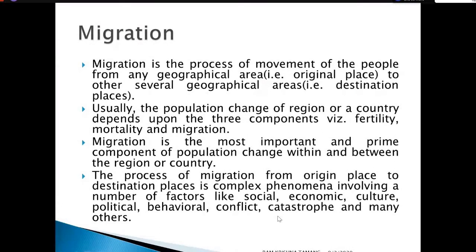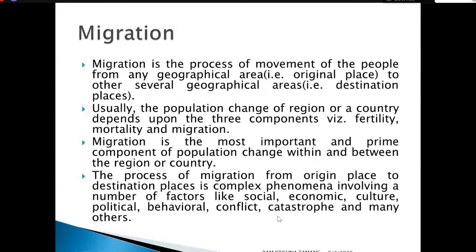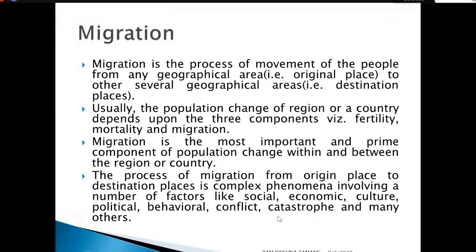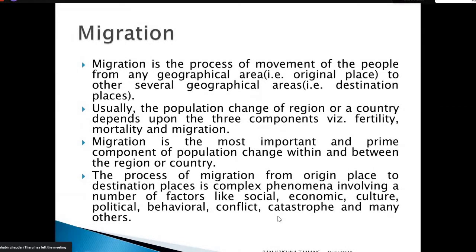Another one is mortality, which is based on the death of the population or individuals. And the last one is migration of the population, that means movement of the individual or household or members of the household or a group of people from one place to another place. Generally, from the place of birth to the place of destination is said to be migration.